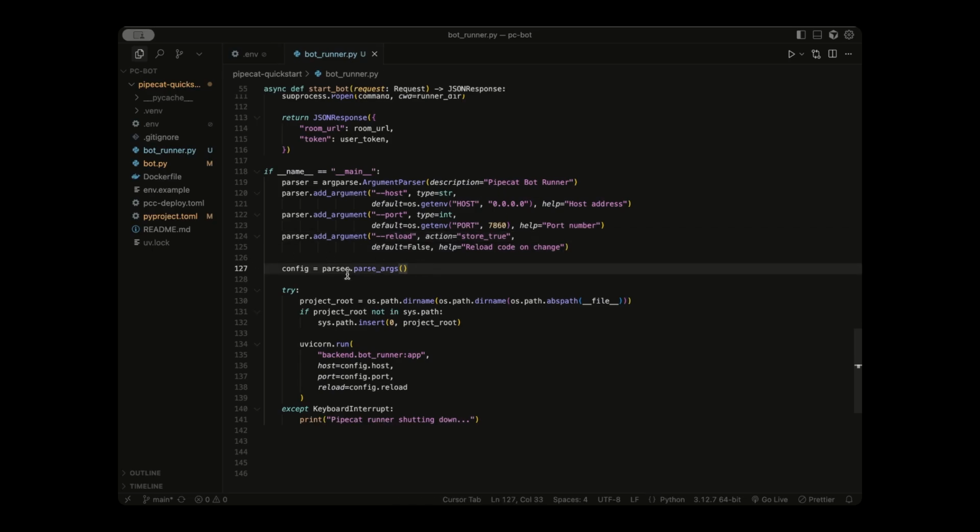Then we use the parse_args method. So it has our host, port, and reload flag in this config variable. And then we find the project root. We say look for the backend directory in the bot_runner file for the app component. We set the host, port, and reload flag and run the server.